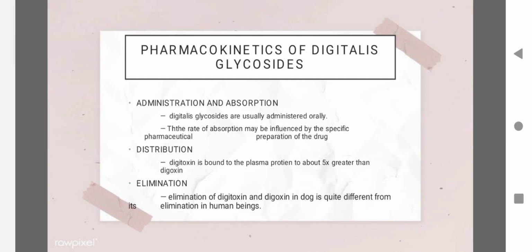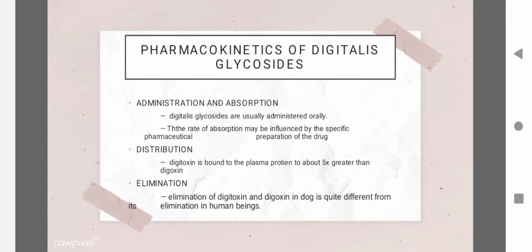The pharmacokinetics of Digitalis glycosides. In administration and absorption, Digitalis glycosides are usually administered orally, and the rate of absorption may be influenced by the specific pharmaceutical preparation of the drug. The distribution of this drug,